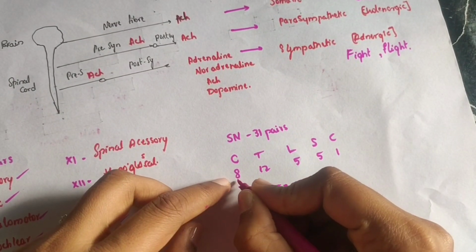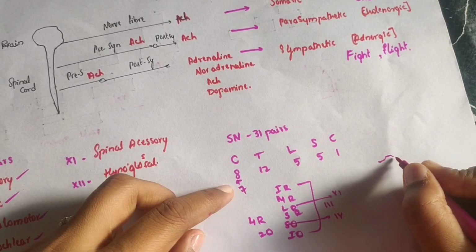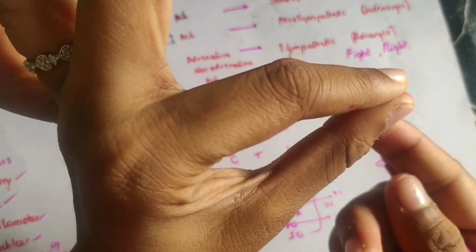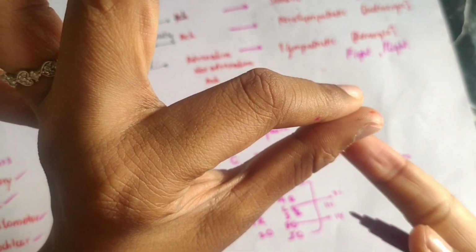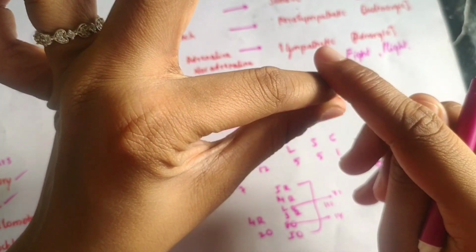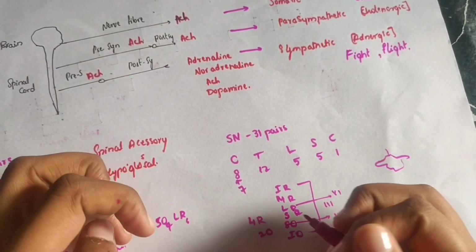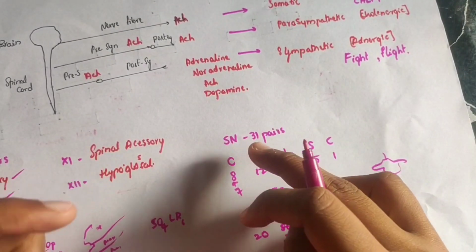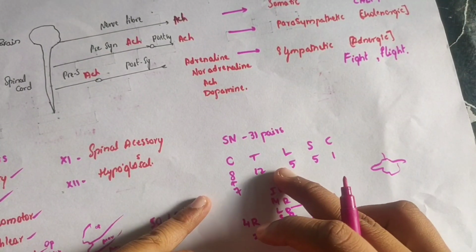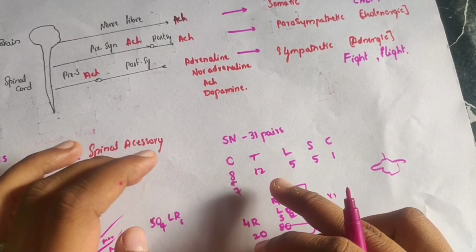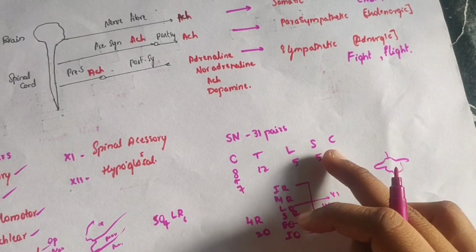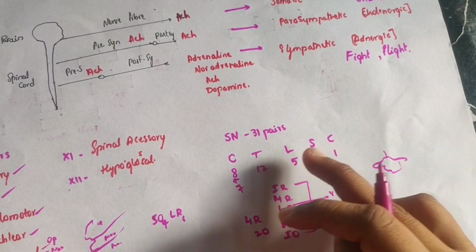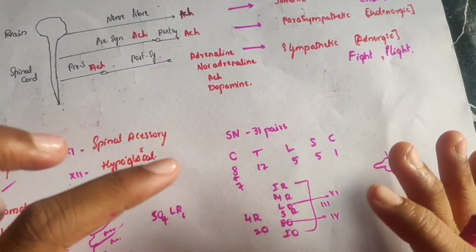So cervical should be 7, but it is 8 because below each vertebra there should be 1 nerve coming out, but only at the C1 vertebra a nerve comes out above also, and below also. So in place of cervical 7 we write 8. There are 8 cervical spinal nerves, and the remaining is the same, 12 thoracic vertebrae so 12, and 5 sacral, fused to form 1 sacrum bone in adults, but initially it is 5, so we'll write 5 only. This is all you should remember.